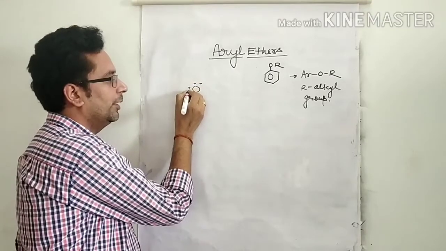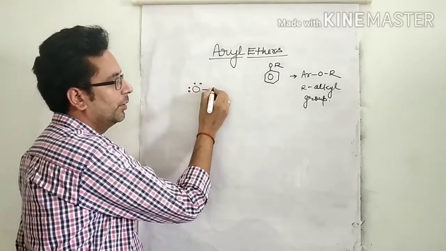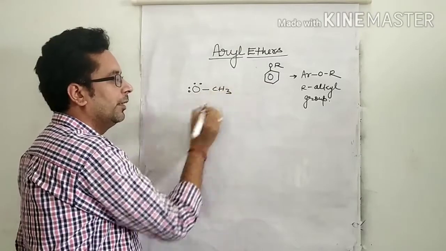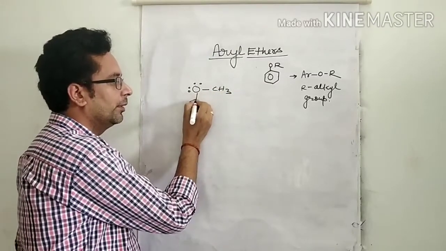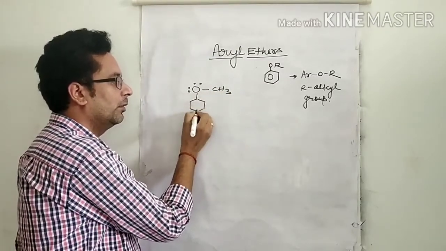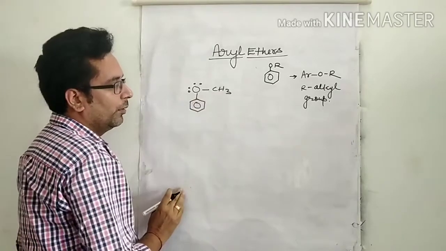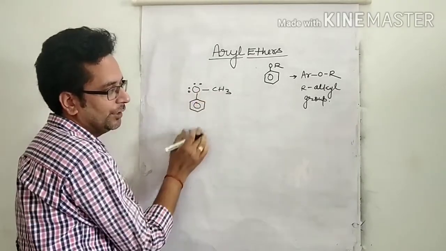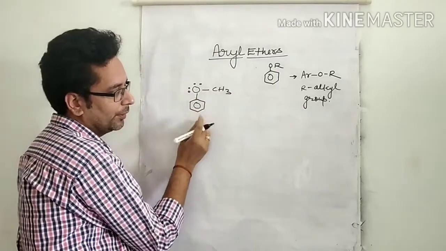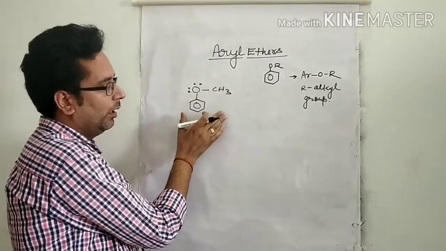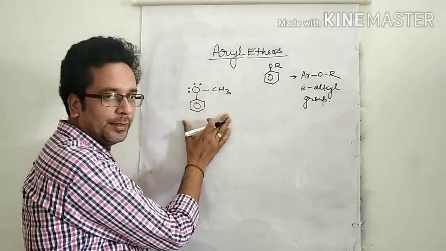Oxygen contains a lone pair of electrons, and the simplest aryl ether is this one: benzene ring OCH3. This compound is considered an aryl ether.